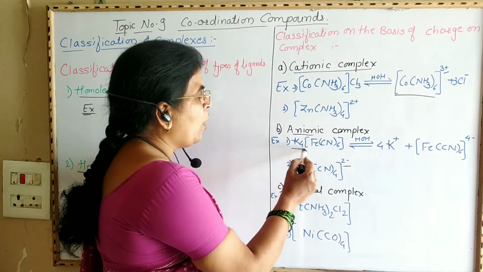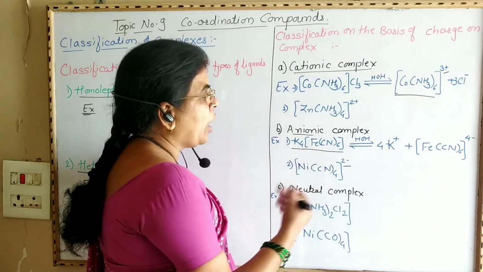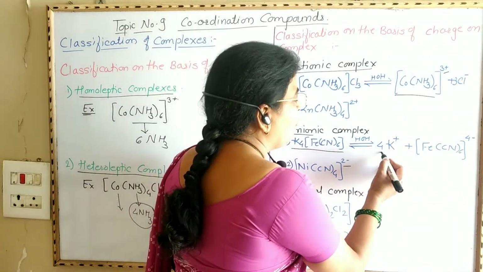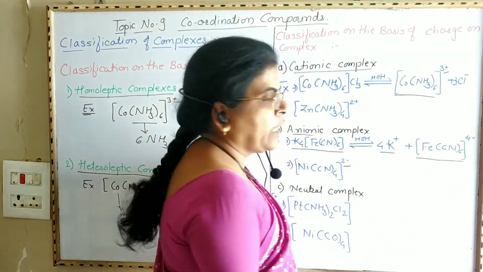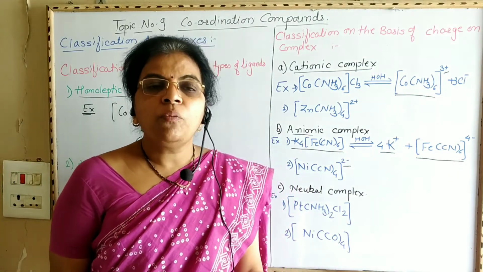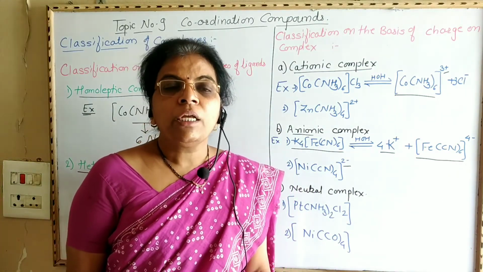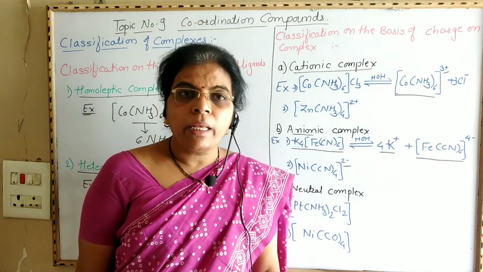Now here is a coordination compound K4[Fe(CN)6]. When this coordination compound undergoes ionization, it gives 4 K+ ions and [Fe(CN)6]4- ion. This coordination sphere possesses negative charge and therefore it is called an anionic complex. That is, in an anionic complex the coordination sphere possesses negative charge.